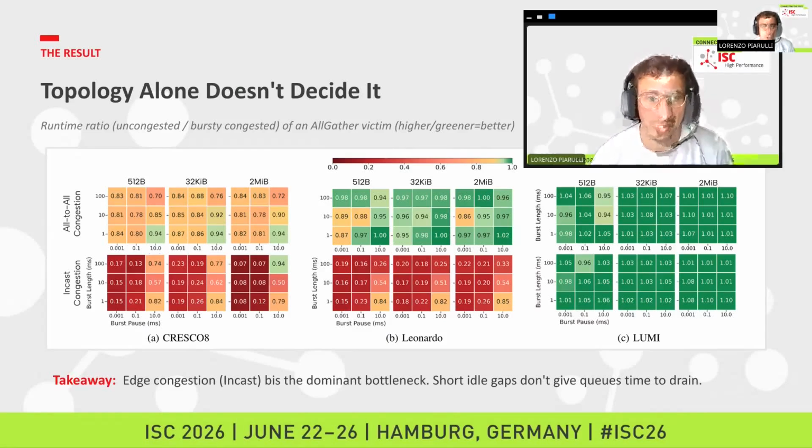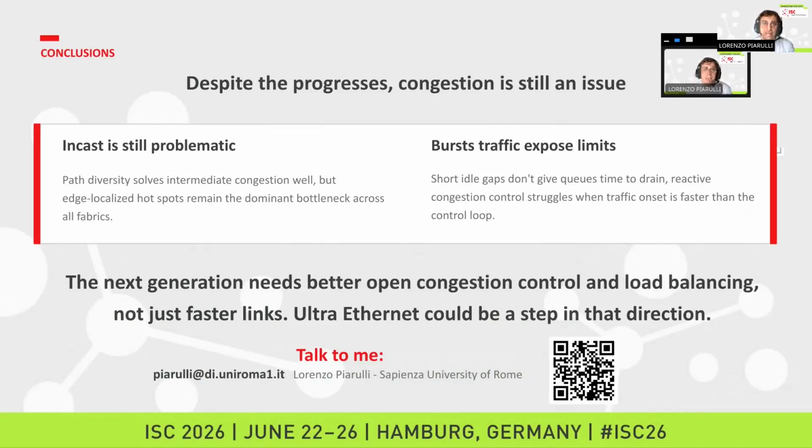So what we can understand from this presentation is that despite the progress, congestion is still an issue. Incast is still problematic because it generates a really strong edge congestion, and burst traffic also exposes many limits, specifically if the bursts are really, really short. So next generation needs better congestion control and load balancing techniques, not just faster links. We hope that Ultra Ethernet could be a step in that direction.